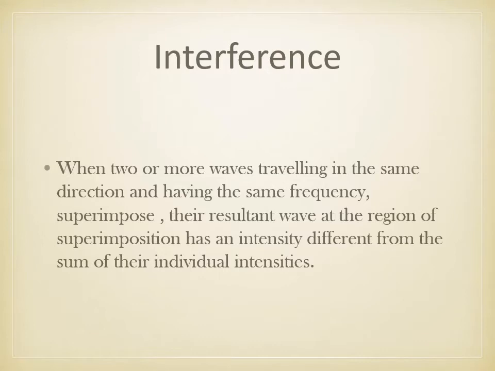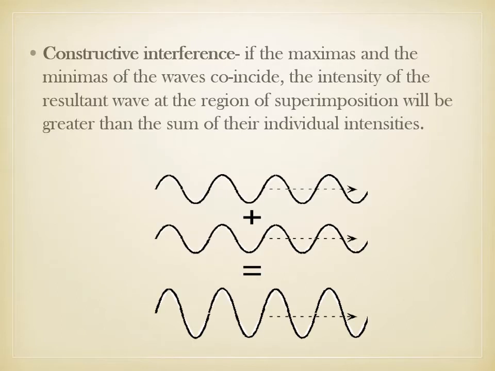So what is interference? Interference is when two or more waves traveling in the same direction and having the same frequency are superimposed. Their resultant wave at the region of superimposition has an intensity which is different from the sum of their individual intensities. So there may be constructive and destructive interference.